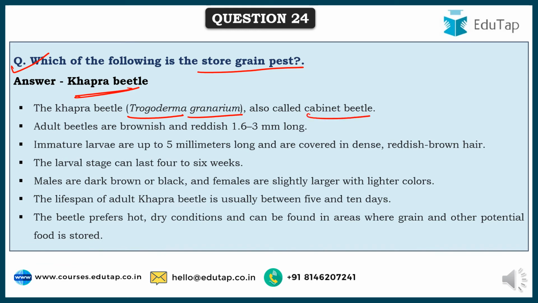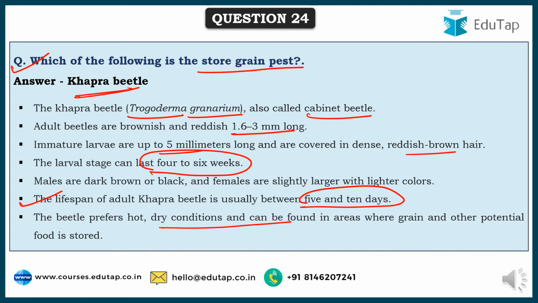It is also called cabinet beetle. The adult beetles are brownish or reddish, very small, 1.6 to 3 mm long only, and the immature larvae are up to even 5 mm long and are covered in dense reddish brown hair. The larval stage can last up to 4 to 6 weeks, and the males are darker than females. The lifespan of Khapra beetle is usually between 5 to 10 days only, but during that period they bore into the seed and feed on it. The beetles prefer hot dry conditions and can be found in areas where grain and other potential food is stored.